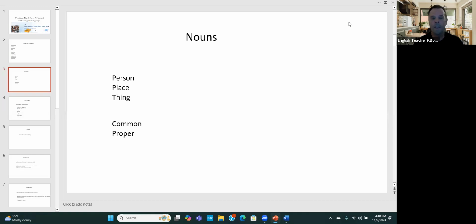A state is a common noun. The state I live in is California. That's a proper noun. It's the name of the state, and it is capitalized.